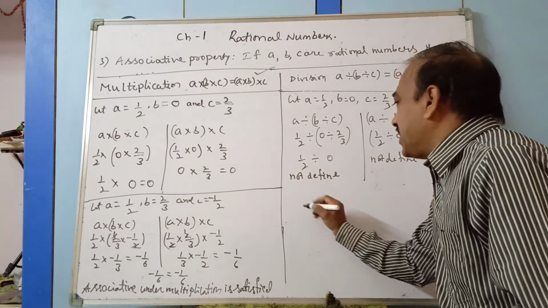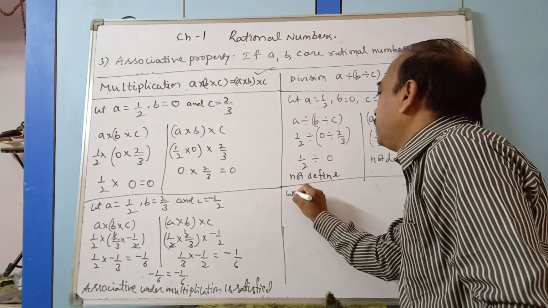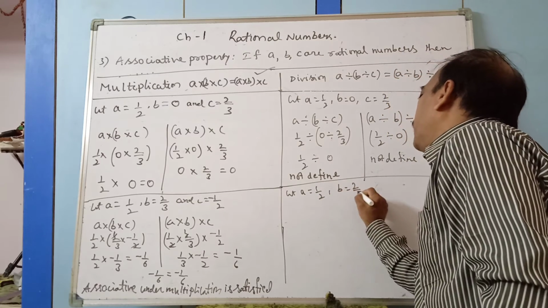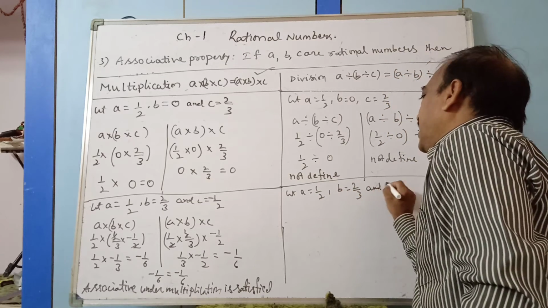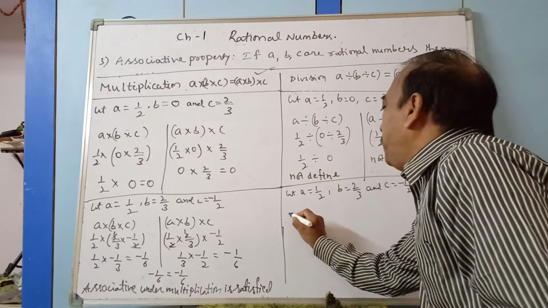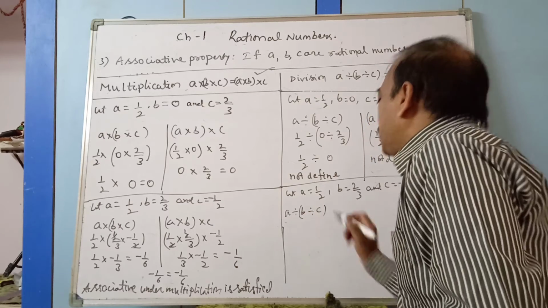Now we see another example. One more example you see here, which I took. Let A equal 1 by 2, B equal 2 by 3 and C equal minus 1 by 2. Observe it. A divided by B divided by C for these two.